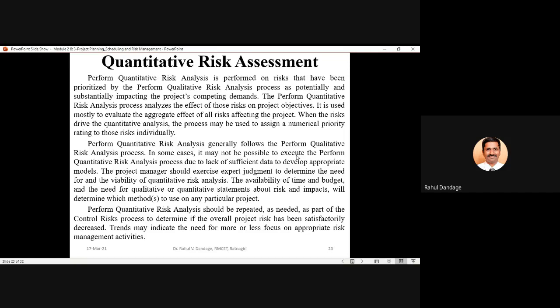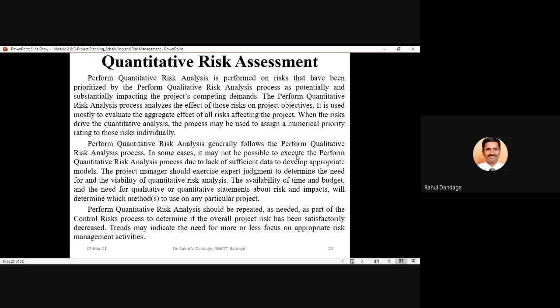The availability of time and budget and the need for qualitative and quantitative statements about risk and impacts will determine which methods to use on any particular project. So there may be multiple methods of quantitative risk analysis available, and which method should be applied on which part of your project will be decided based upon the availability of time and budget.